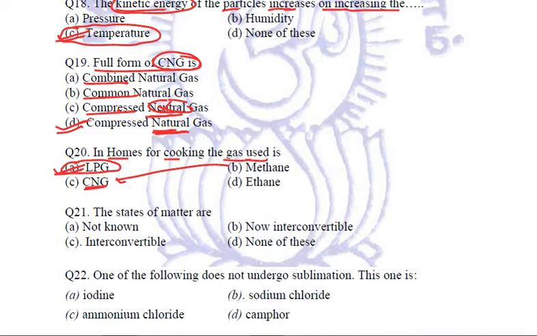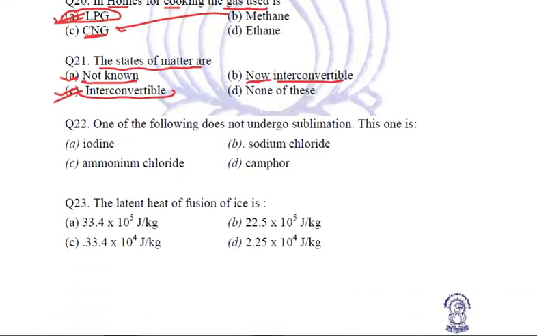Right? Next question. The states of matter are not known. We know them. Now interconvertible. Now they were already interconvertible. Interconvertible, yes. This is what we were looking for. Yes, the states of matter are interconvertible, means one state of matter can be converted into another and vice versa, right?